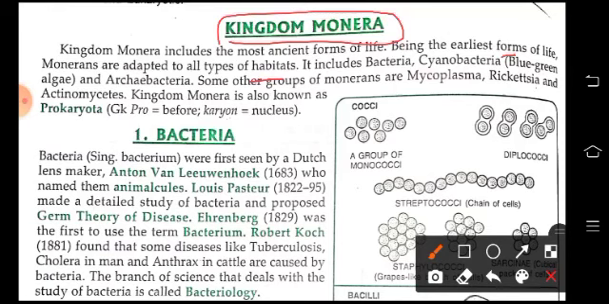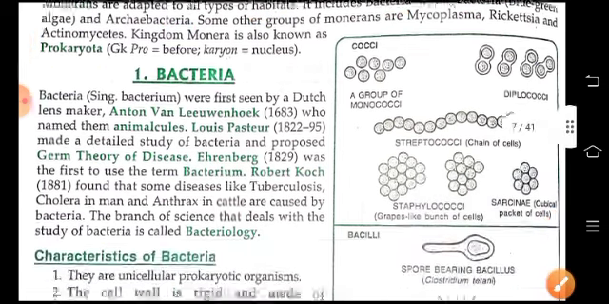They are found on land, they are found in sea, they are found in air, everywhere they are found, and it includes bacteria, cyanobacteria, and archaebacteria. Some other groups of Monera, they are mycoplasma, rickettsia, and actinomycetes. This kingdom is also known as prokaryota. So let's start with the bacteria.